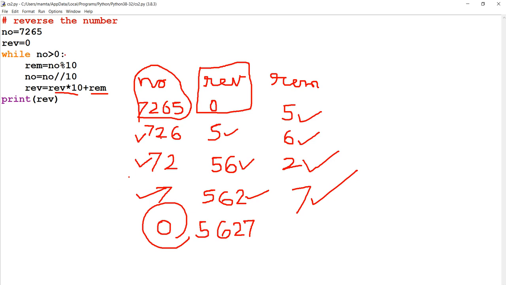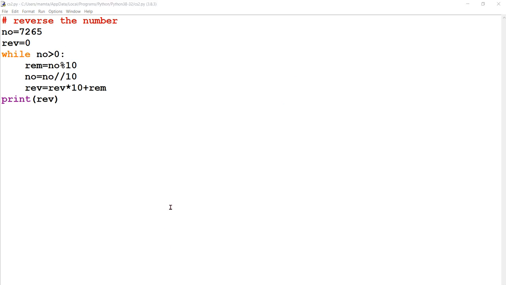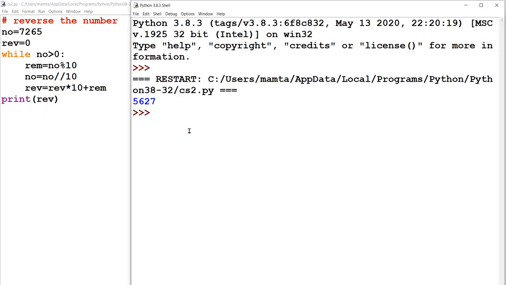And then the condition will be checked. Is number greater than 0? No. Due to this, the number has turned to 0 and the process will terminate because the condition is false. And after that, the printing statement comes. So reverse will be printed. So the original number was 7265 and the reverse number we are getting is 5627.